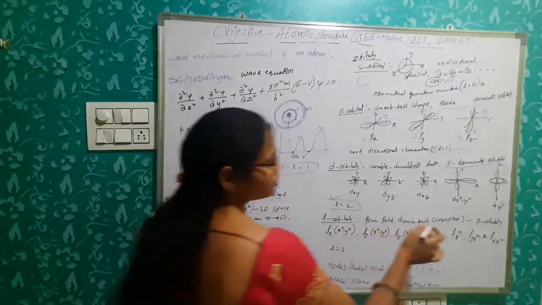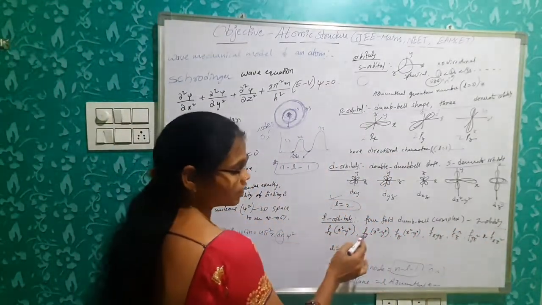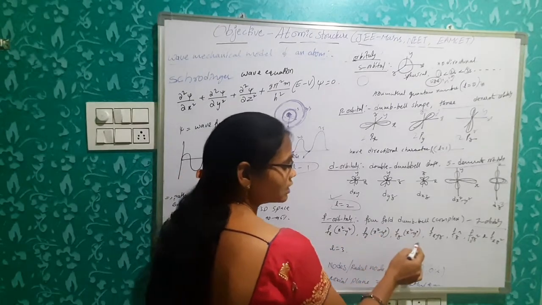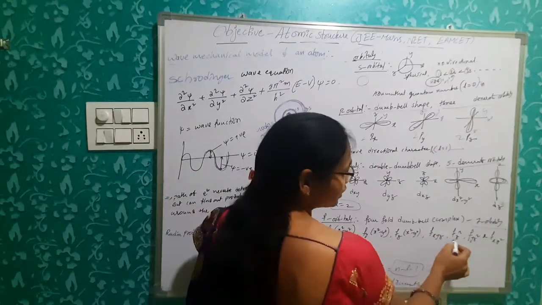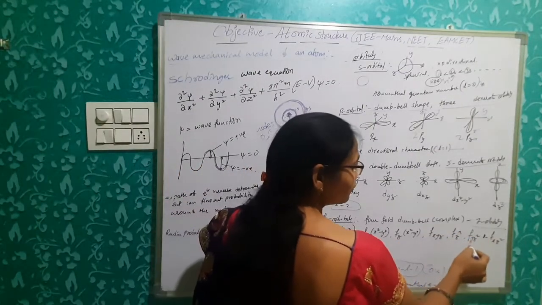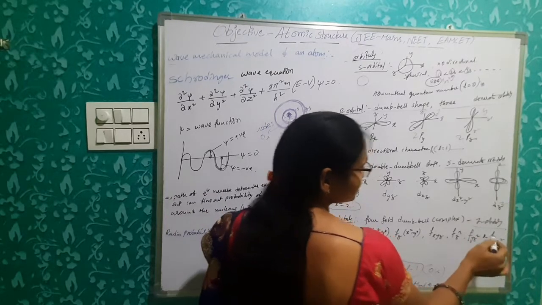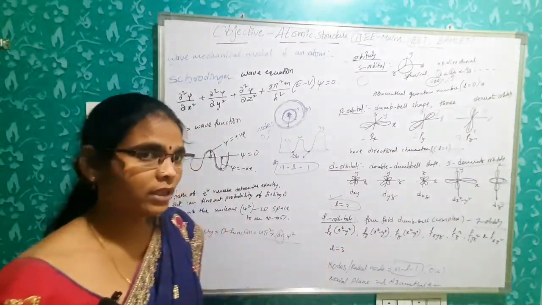Okay. So they have 7 degenerate orbitals. They are fx(x²-y²), fy(x²-y²), fz(x²-y²), fxyz, and fz³, fyz², and finally fxz². So these are 7 degenerate orbitals.